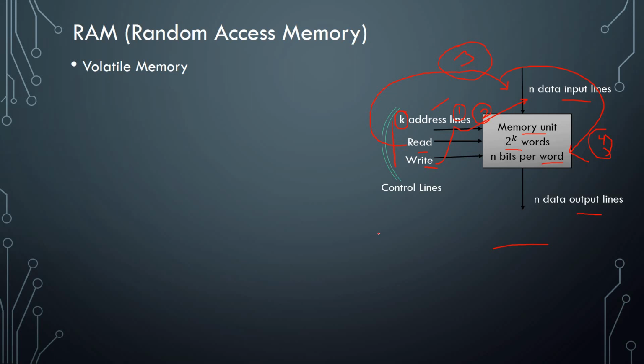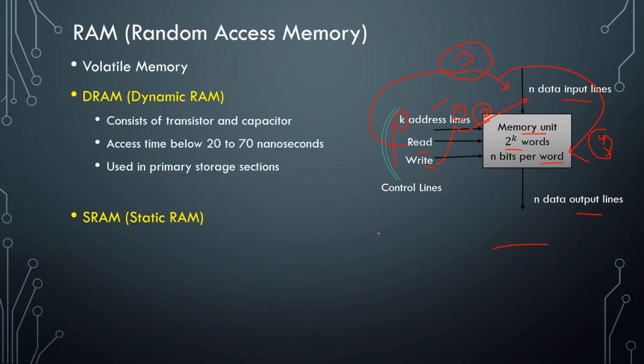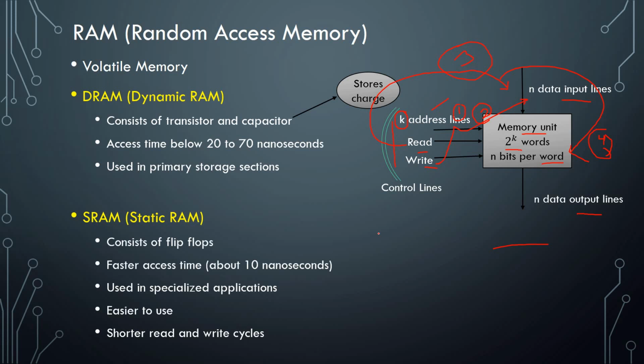Now we have two types of RAM: DRAM and SRAM. DRAM consists of transistor and capacitor, with access time of about 20 to 70 nanoseconds, and is used in the primary storage section. Capacitors store the charges. Next, SRAM consists of flip-flops, with fast access times of about 10 nanoseconds, used in specialized applications, easier to use and with shorter read and write cycles. What are flip-flops? They are used to store binary information and are formed by registers. And we all know that SRAM is more expensive than DRAM.